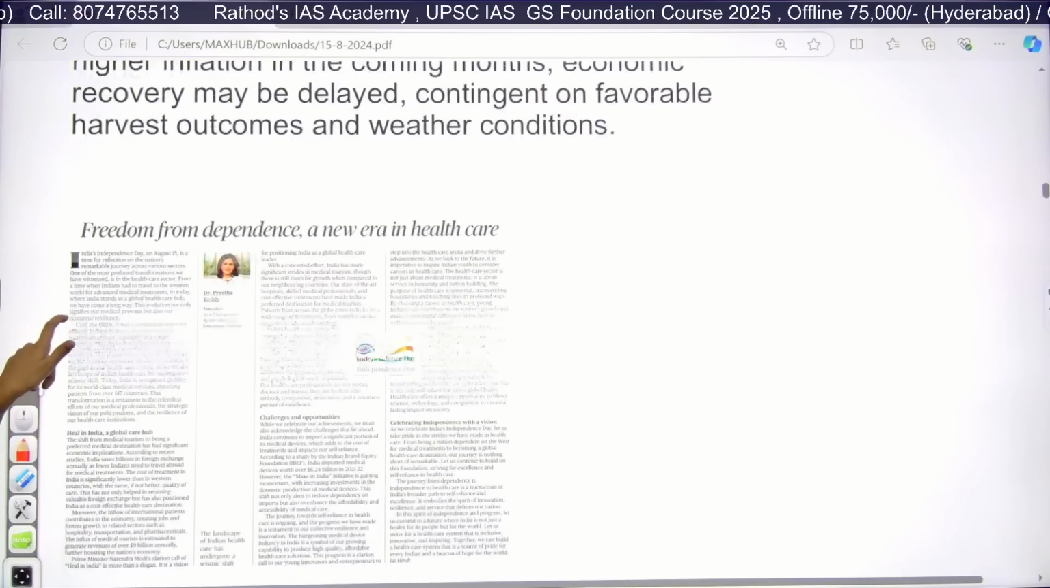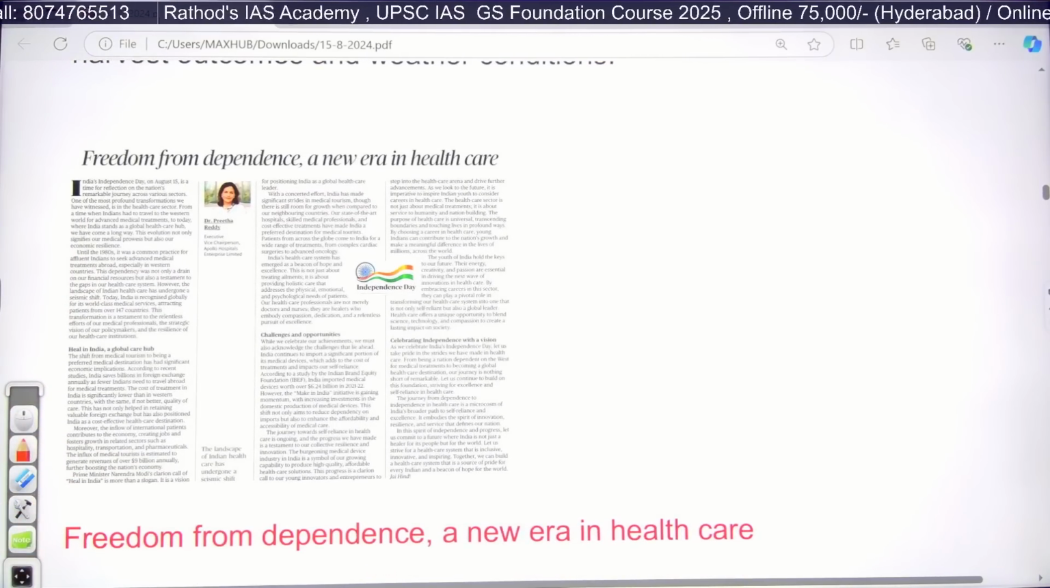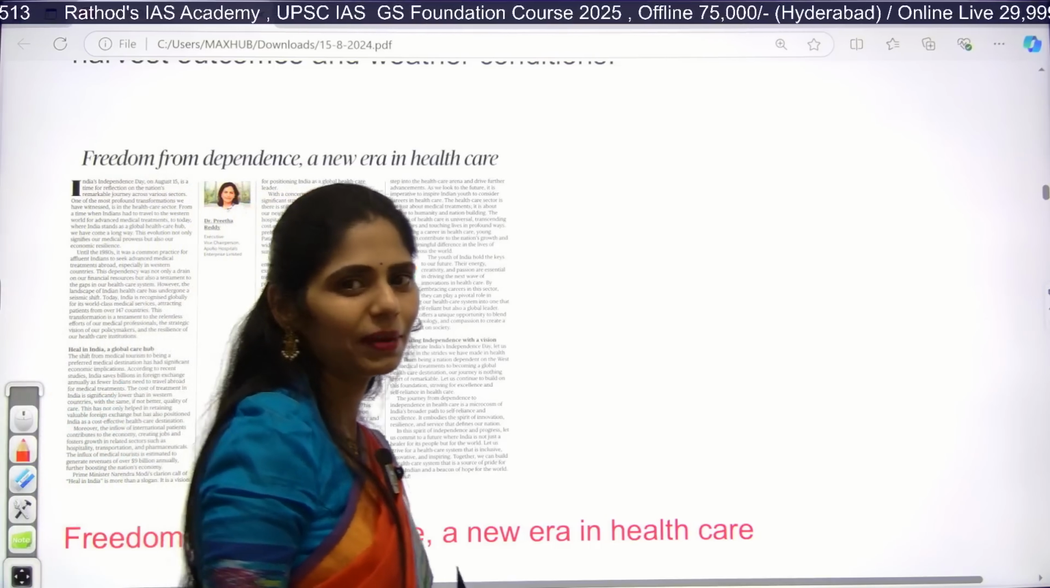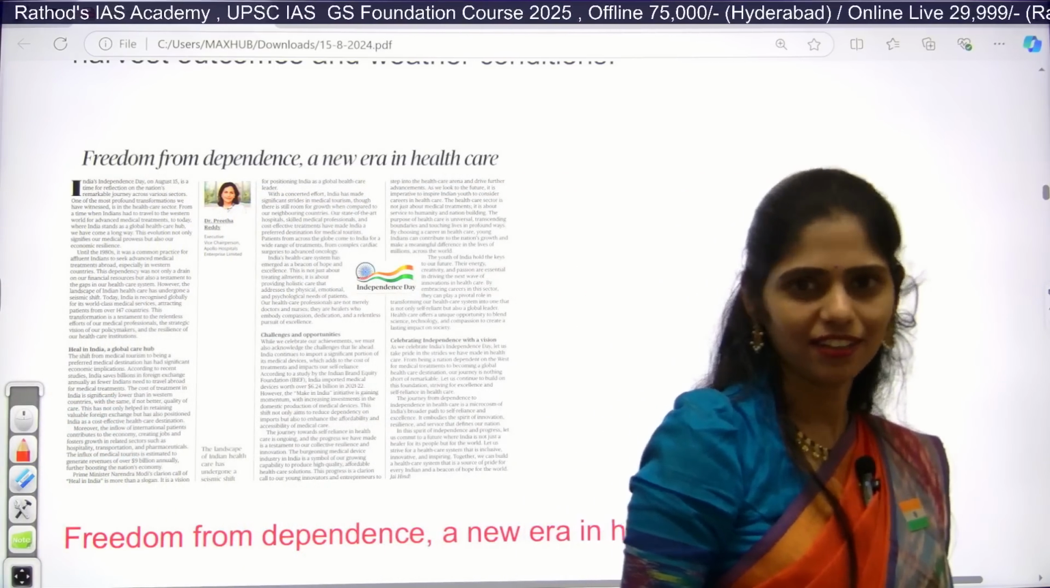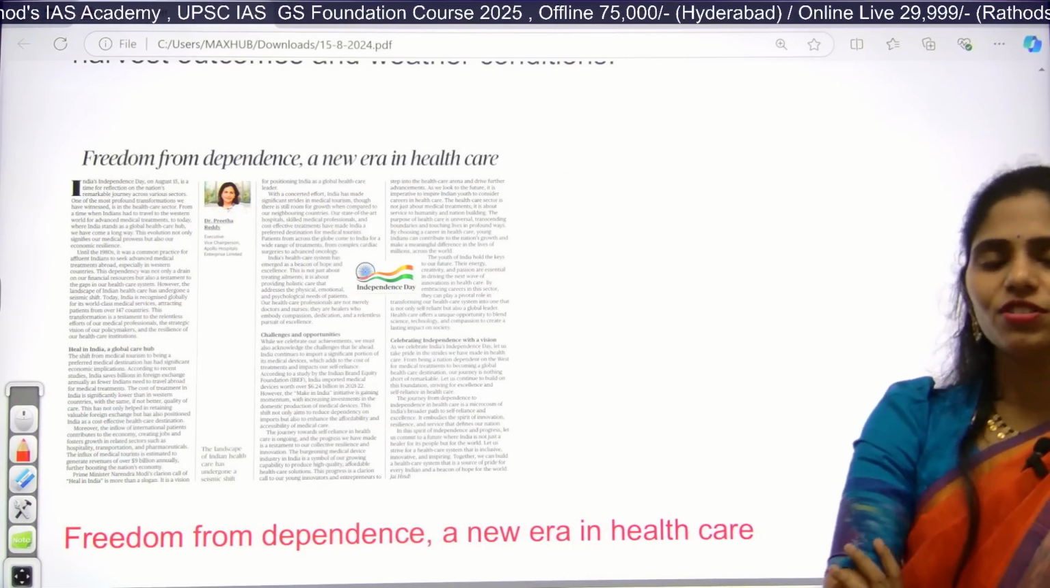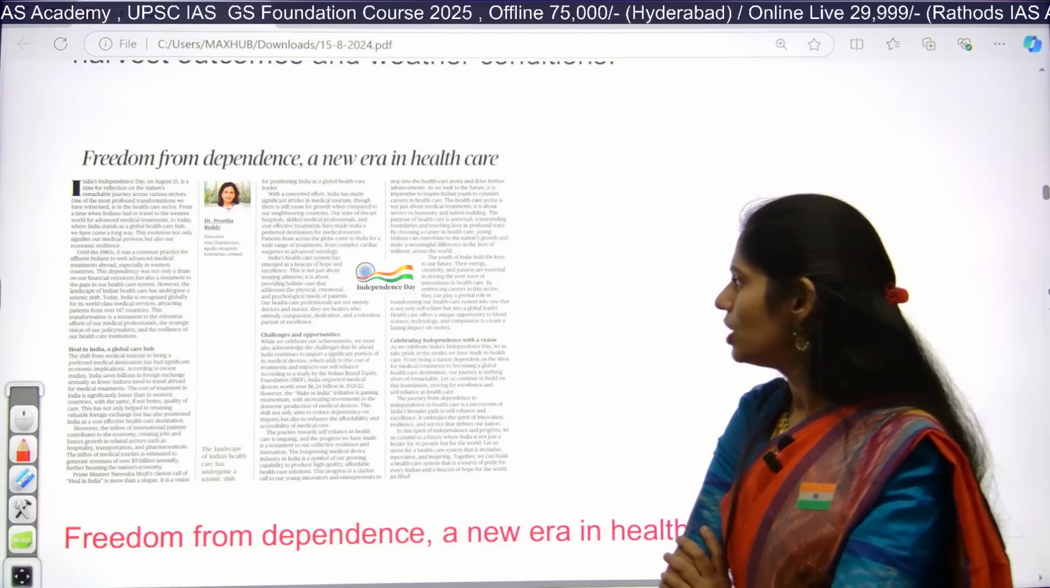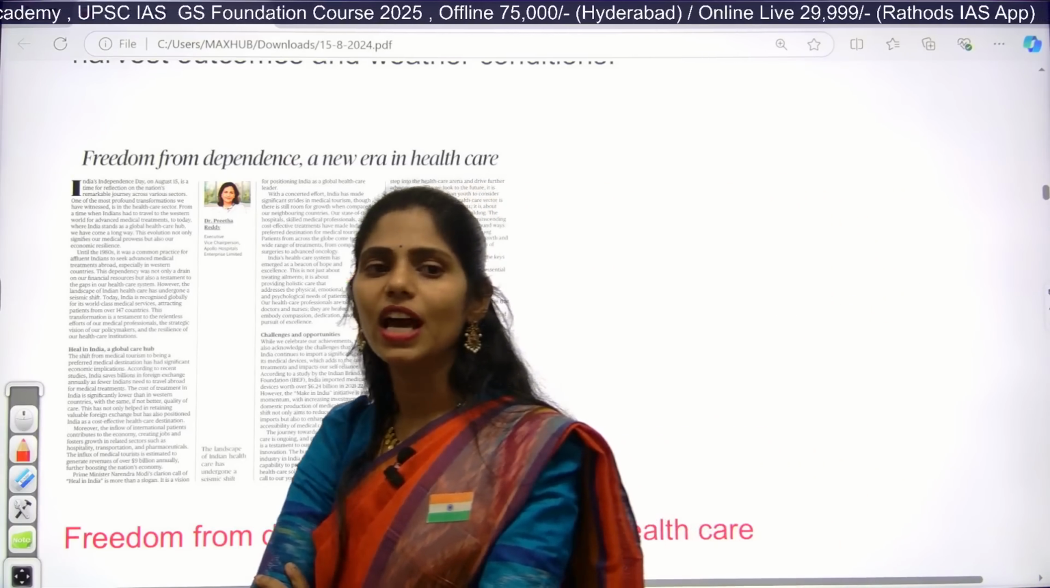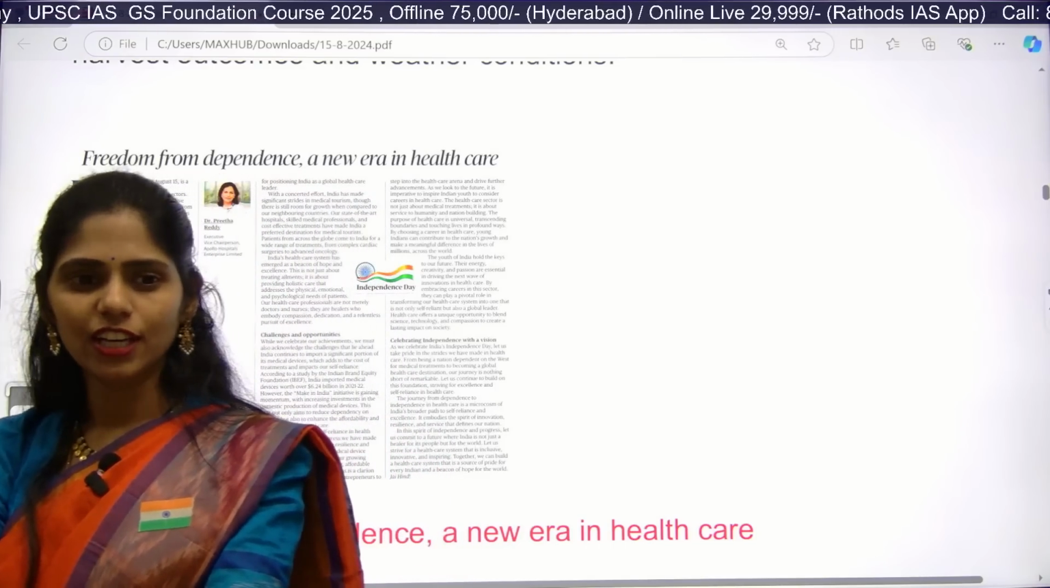Okay, say this article: Freedom from dependence, a new era in healthcare. So we are celebrating the 78th Independence Day, right? After we got independence, how have we transformed our healthcare? Do you have any idea?